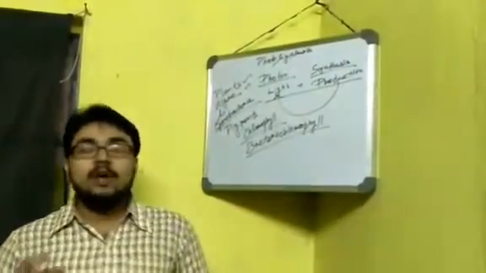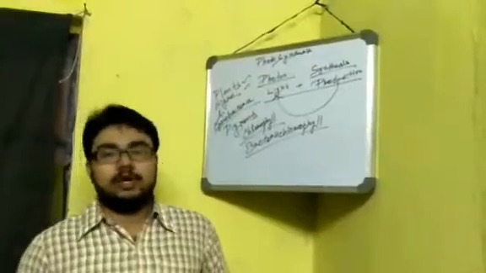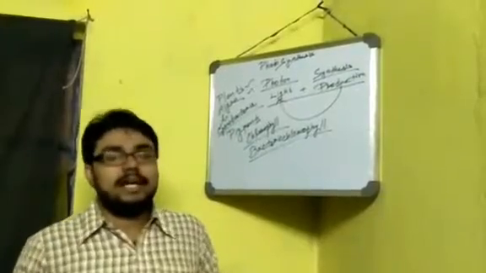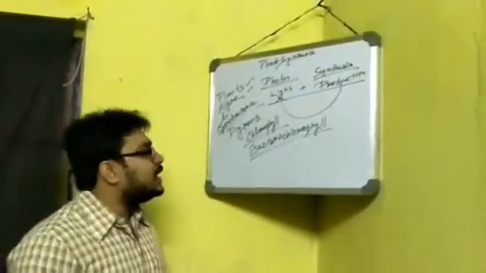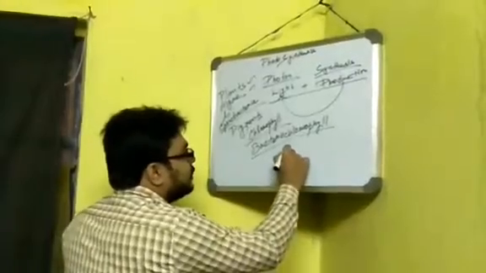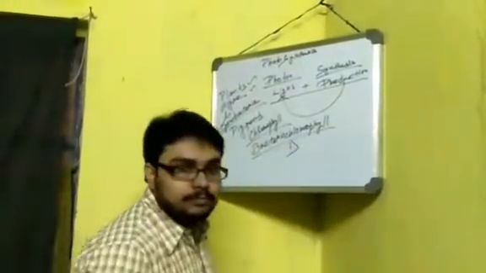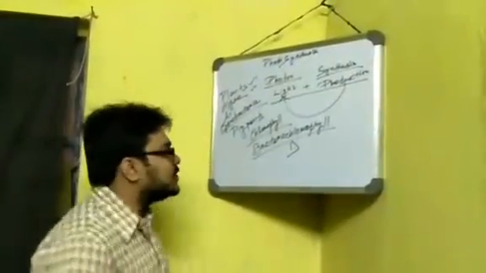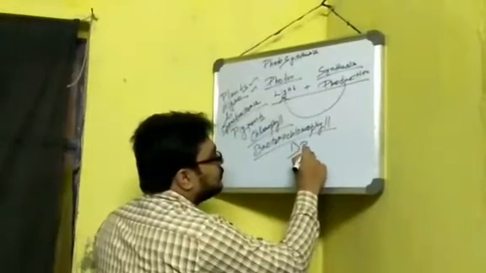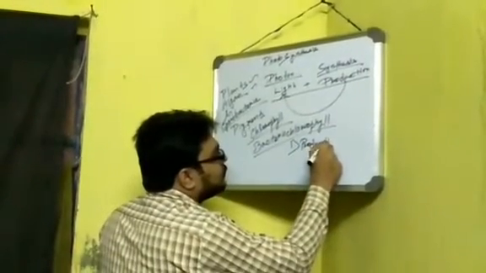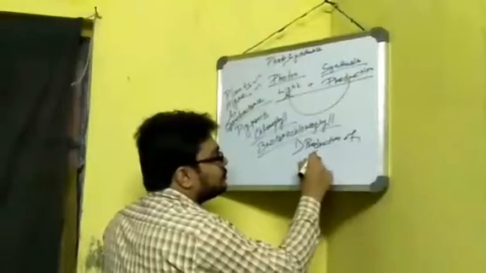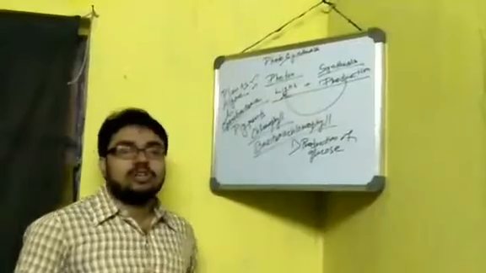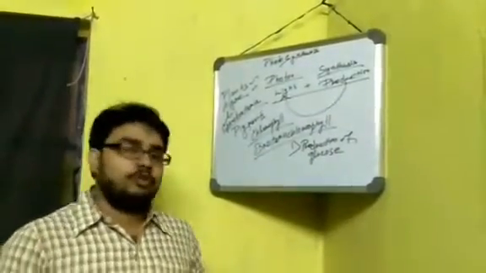Now we will see what the purpose, the target, and the importance of photosynthesis is. If photosynthesis wasn't there, what would have happened? Very clearly, photosynthesis is necessary for two purposes. The target of photosynthesis is basically divided into two ways. Number one is the production of glucose. Production of glucose is a very important purpose of photosynthesis.